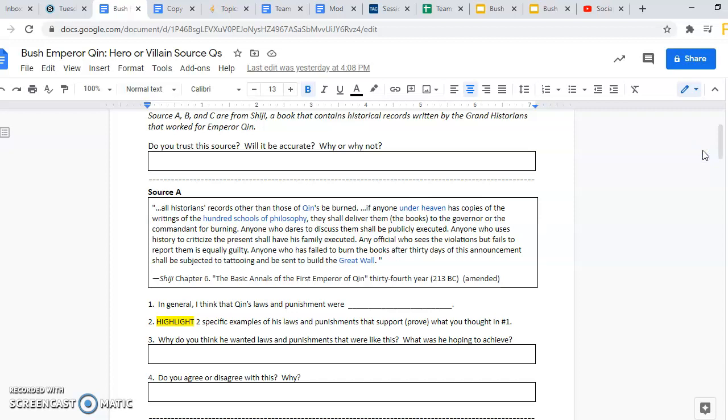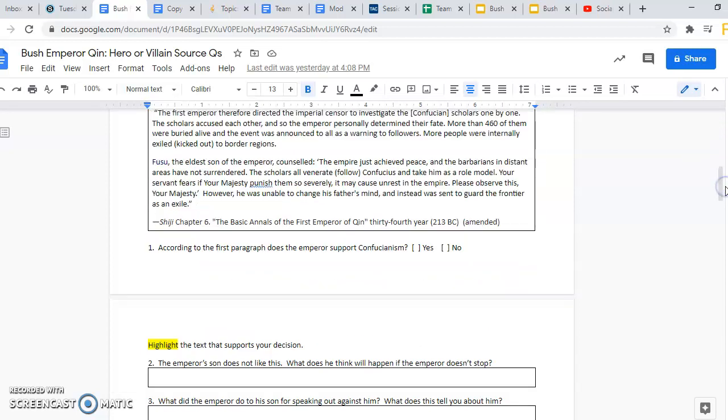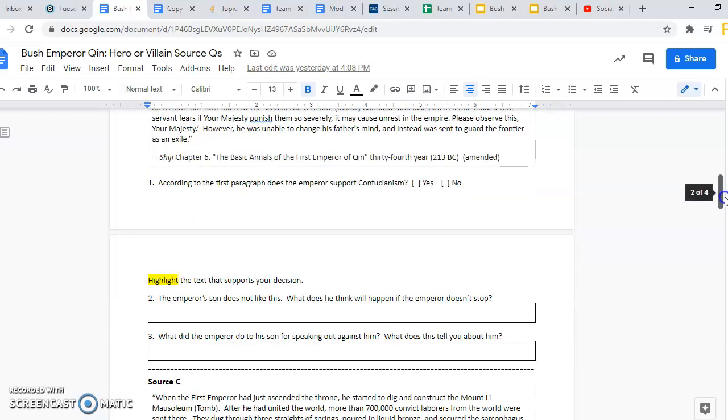Some of these documents are going to make Emperor Qin sound like a villain, a very bad leader. It's going to talk about things that make him look very selfish as a leader, things that make him look very ruthless as a leader, and then there are going to be some documents that make him sound pretty good as a leader, almost like a hero, that he went above and beyond to help the people of China and the people that followed even after he died. So after you complete this document, it will set you up with some evidence that makes him sound like a hero and evidence that makes him sound like a villain. And by the end of the week, the third assignment for this week, the quick check, is you making the decision now of whether you think he was a hero or a villain and telling me why.